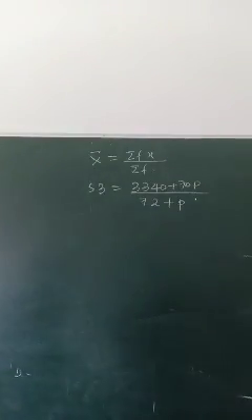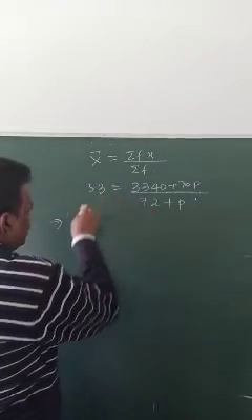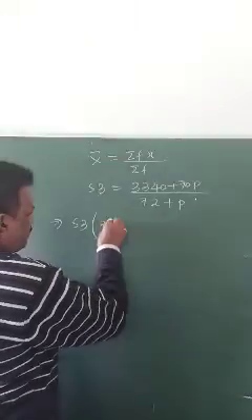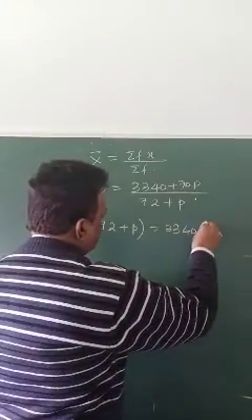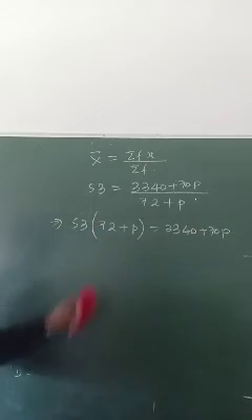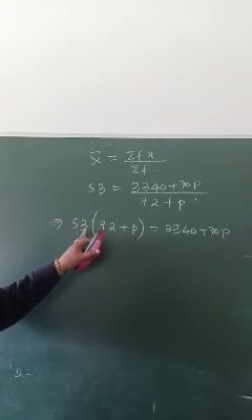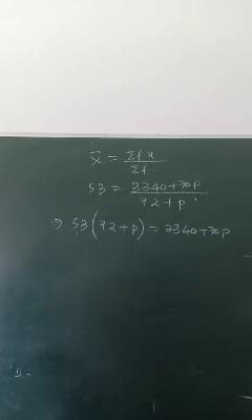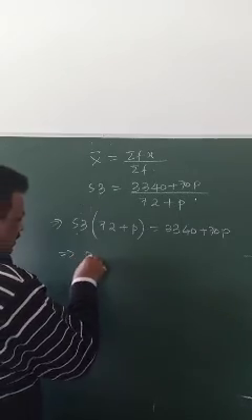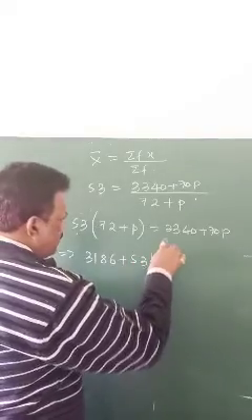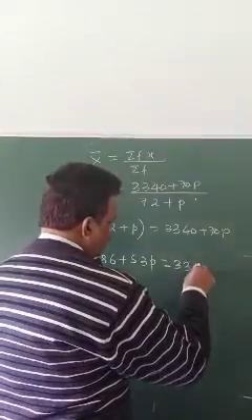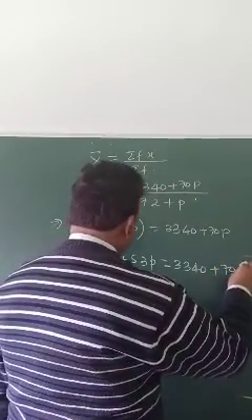Then cross multiplication: 53 times 72 plus p equals 3340 plus 70p. Multiplying these, we get 3816 plus 53p equals 3340 plus 70p.